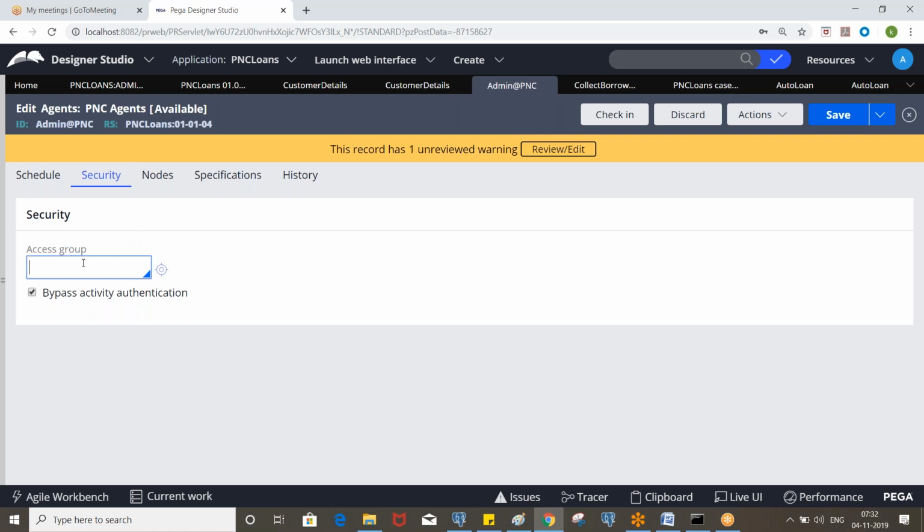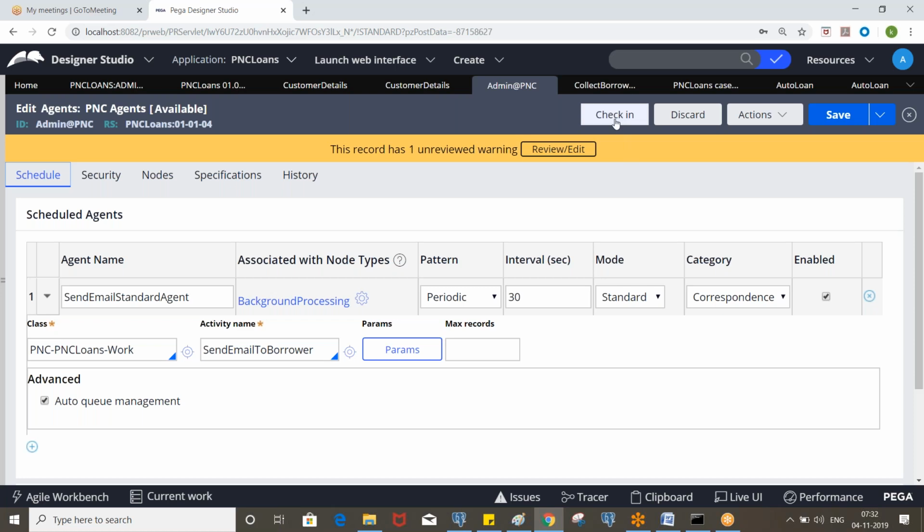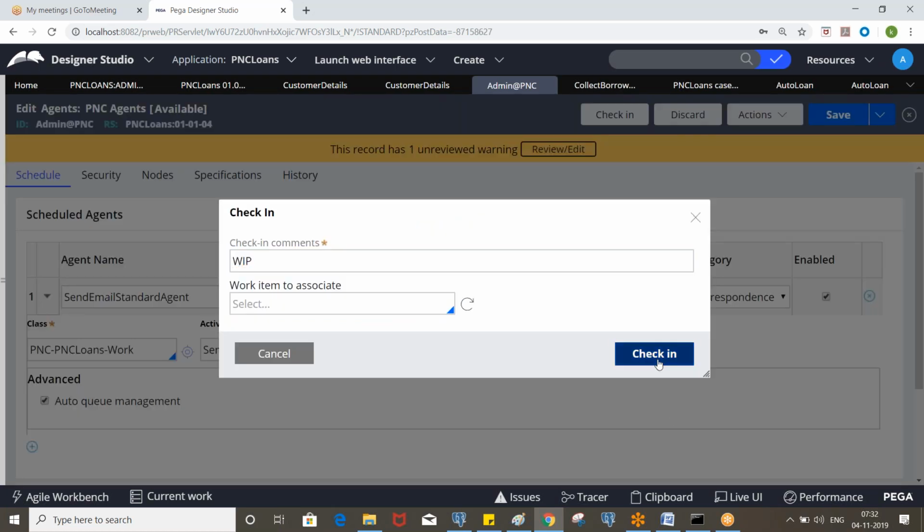This access group is required only for the advanced agent, that we will discuss as part of that. It doesn't require any authentication, so it will execute in the background. It will fail if you do not select this option, bypass activity authentication.